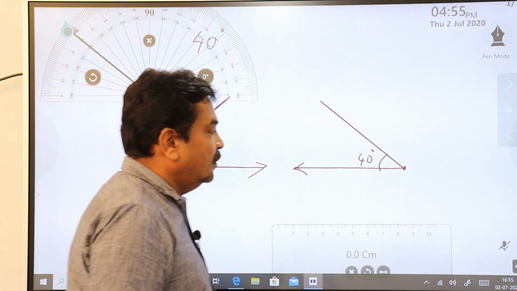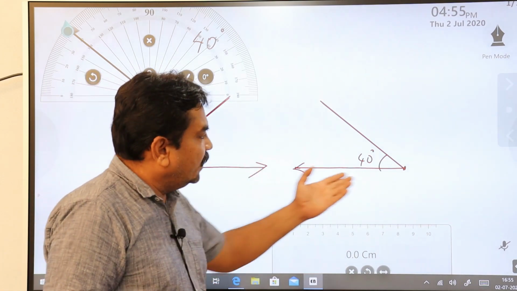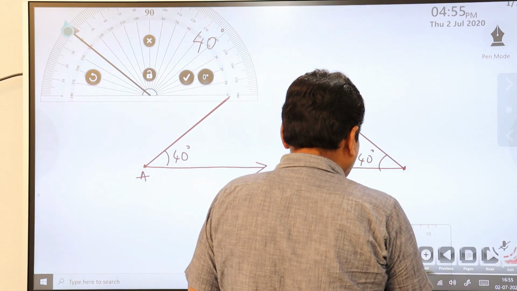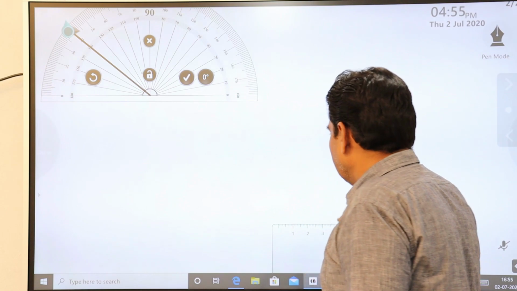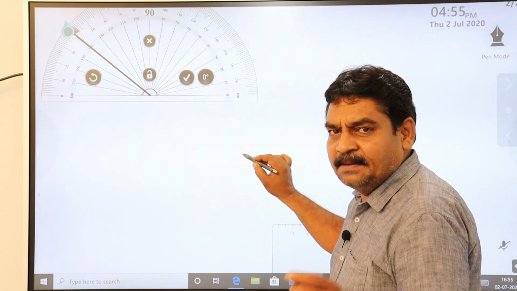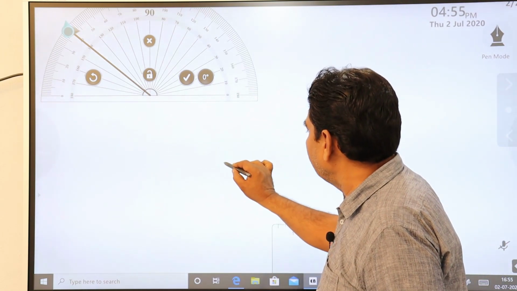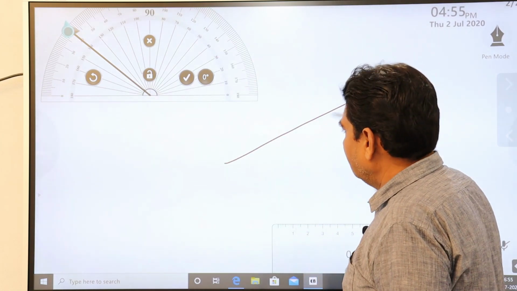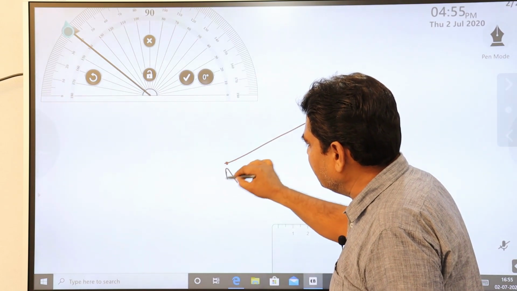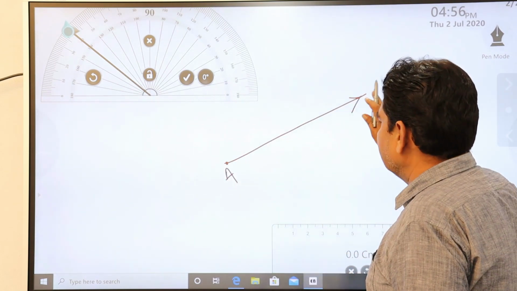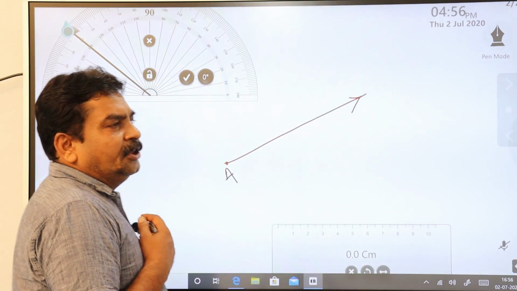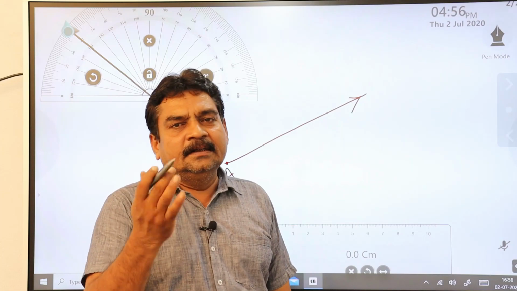And no need to draw only a horizontal straight line, you can go with other lines also. For example, suppose I draw a line with the pen here. This is the vertex A, and this is a ray, not a line. How are you going to draw a 40 degrees angle?